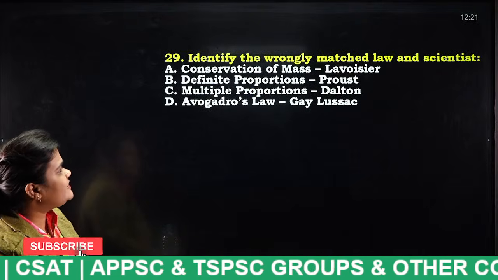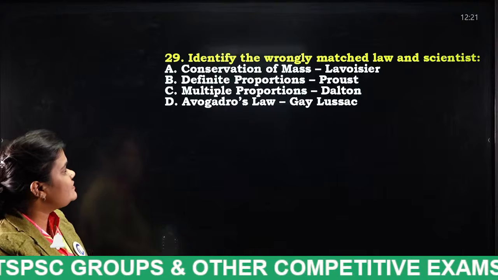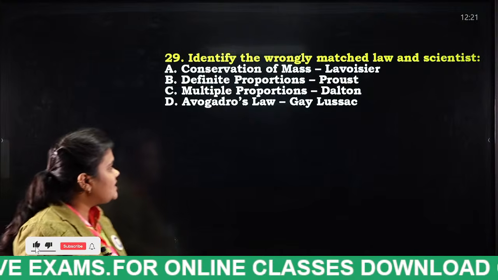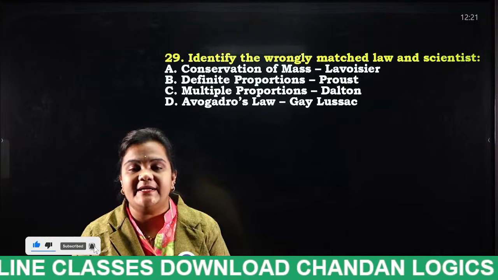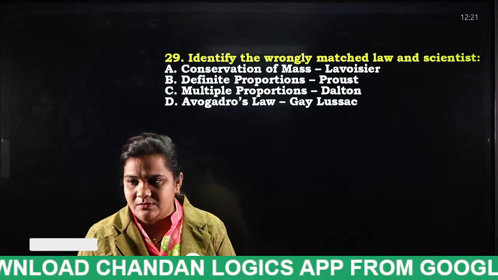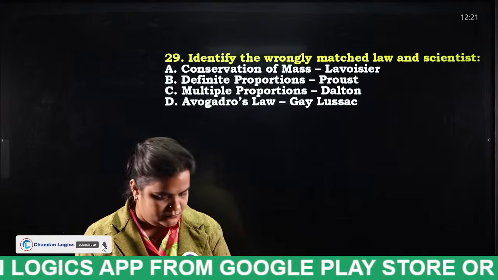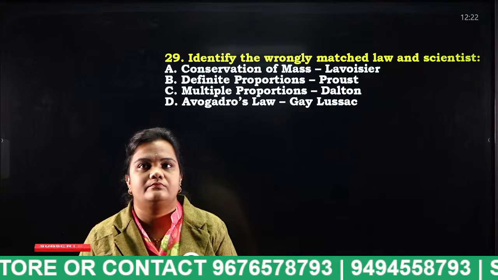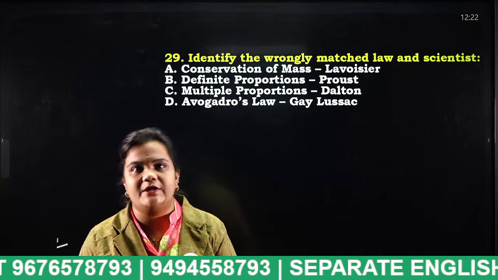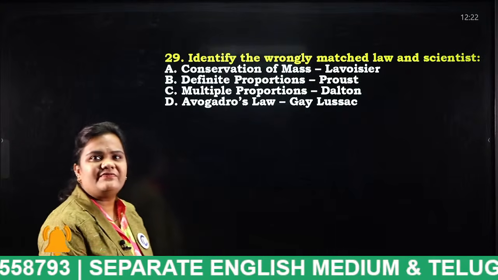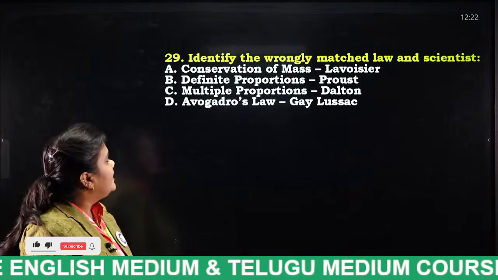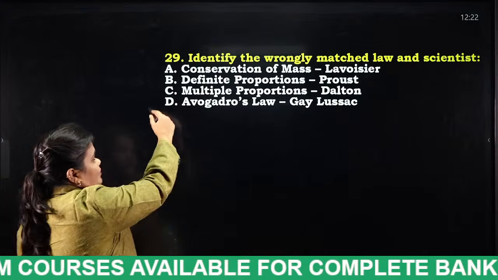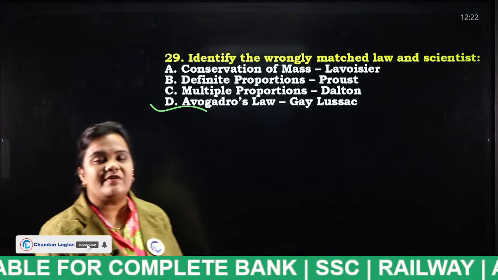Identify the wrongly matched law and scientist. Conservation of mass is Lavoisier. Definite proportion, multiple proportion, Dalton. Avogadro's law, Gay-Lussac law. So identify the incorrect pair and mention your answer in the comment section. Very good, very good. So tell me the answer for this question, students. Identify the wrongly matched one. Very good. Avogadro's law was not given by Gay-Lussac, it was given by Avogadro.